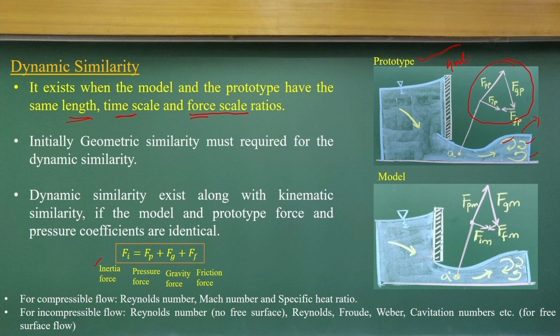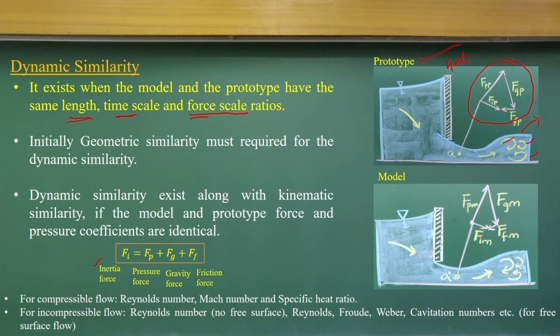If the prototype and model are in dynamic similarity, that means the vector diagrams of the force components of the prototype and the model should be exactly the same.